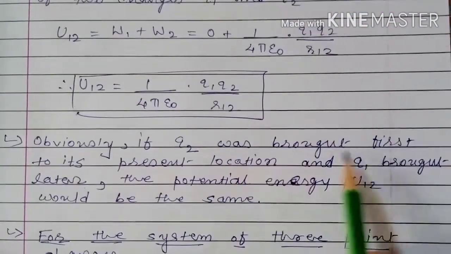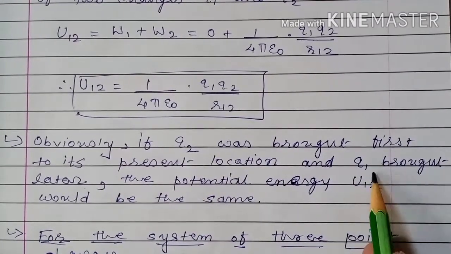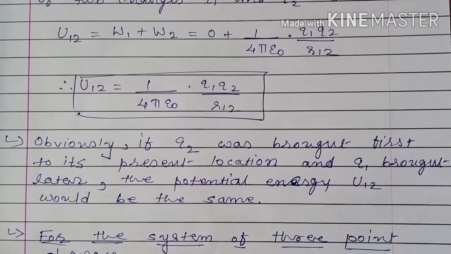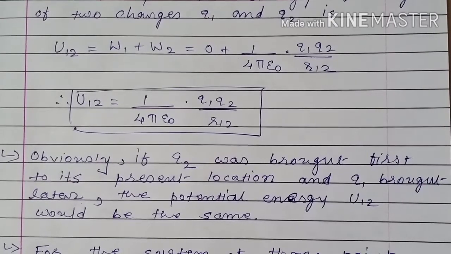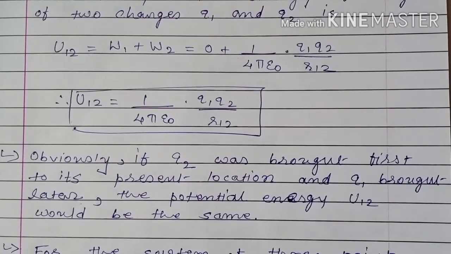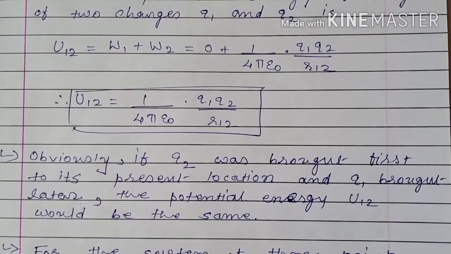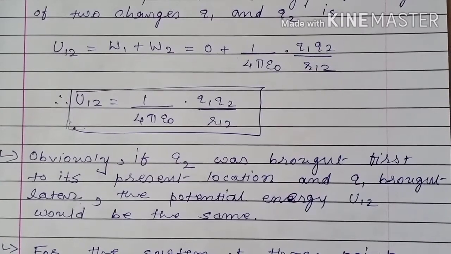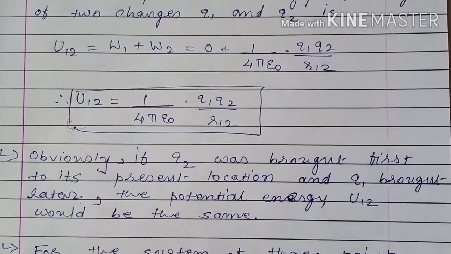Obviously, if Q2 was brought first to its present location and Q1 brought later, the potential energy U12 would be the same. It means if we bring Q2 first and then Q1, then also potential energy will remain the same. There won't be any change in potential energy. If the position of point charges remains the same, then potential energy will remain the same. If position changes, then potential energy also changes.